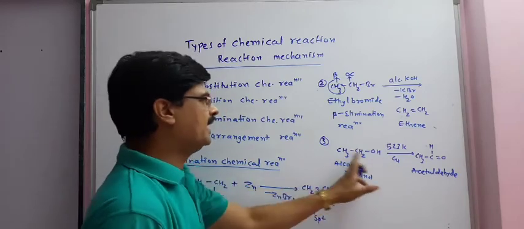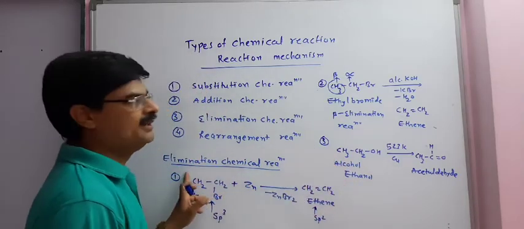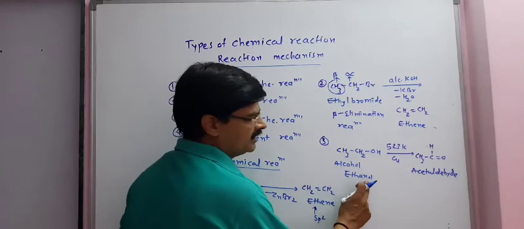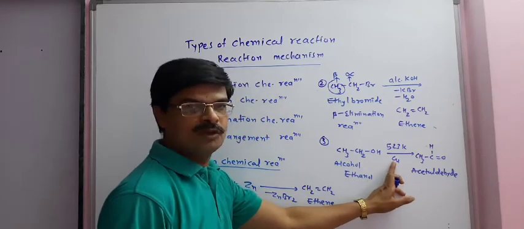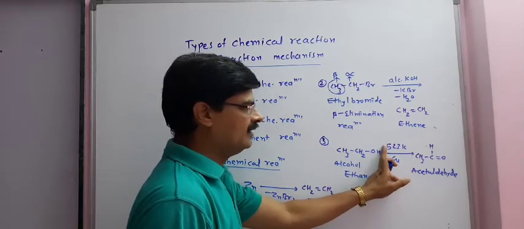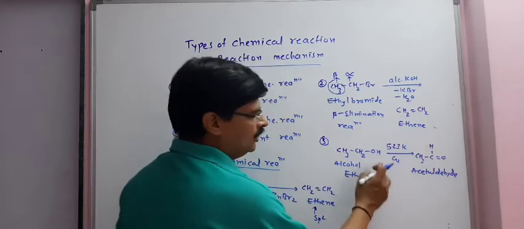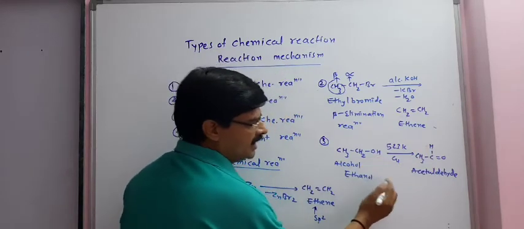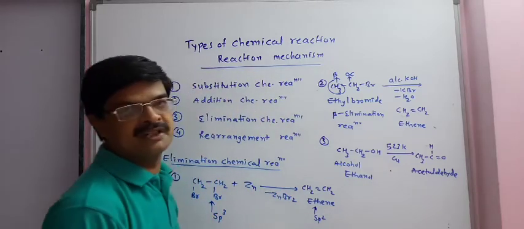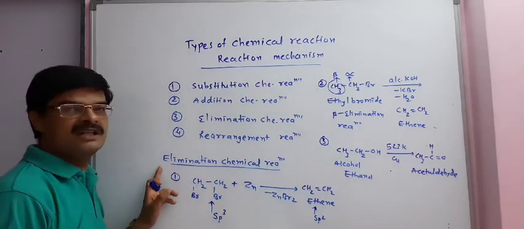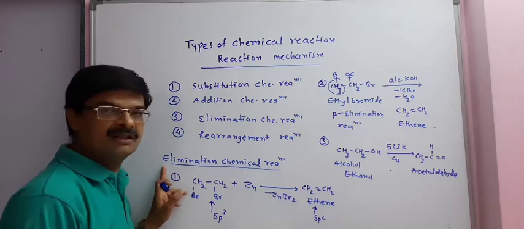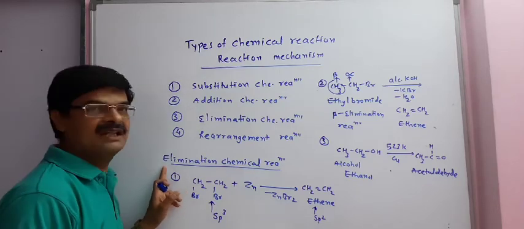This is also an example of elimination reaction, because when ethanol is heated with copper at 523 Kelvin, we obtain CH3CHO molecule. So here we can see that removal of hydrogen takes place. So during elimination reaction, either atom or group of atoms are eliminated.